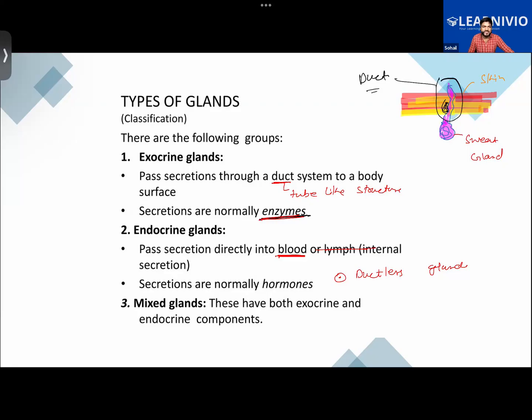But it does not have a direct role to play. Indirectly, it will be playing some role in the secretion of tears, but it doesn't have a direct role. Okay.